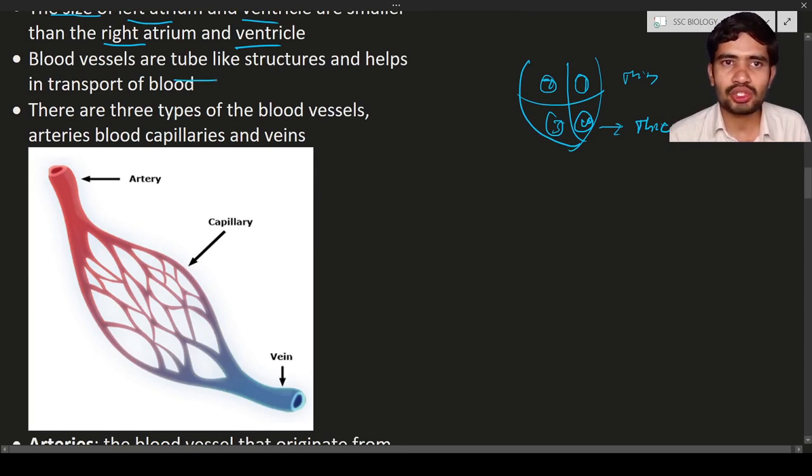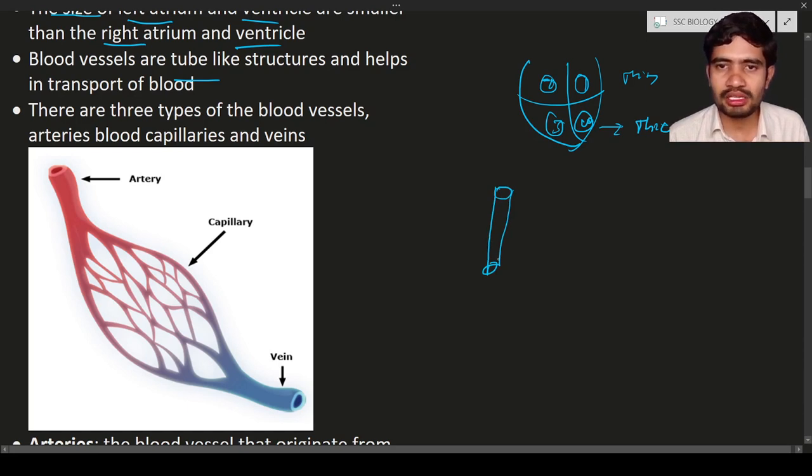The blood vessels are tube-like structures. Just now we have seen the coronary blood vessels. What is meant by a blood vessel? A blood vessel is nothing but a tube that carries a fluid or blood. That is known as a blood vessel.